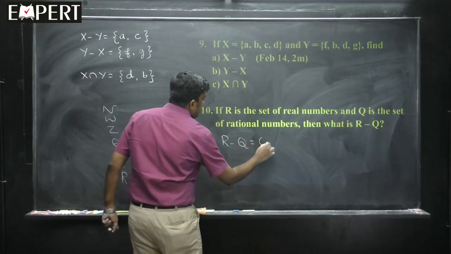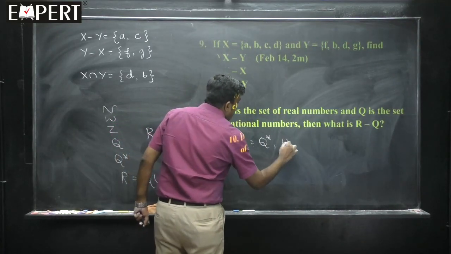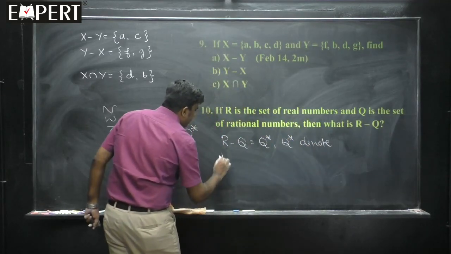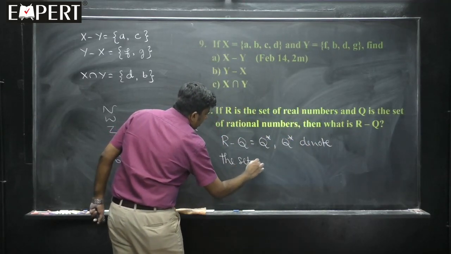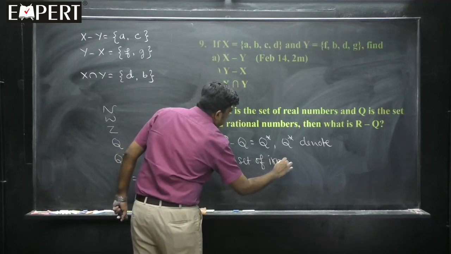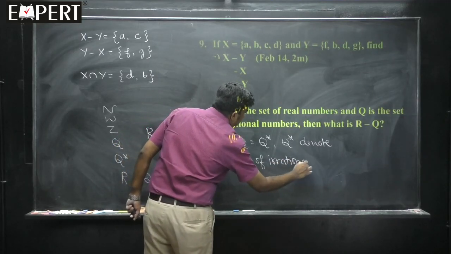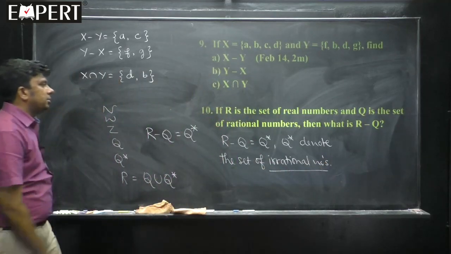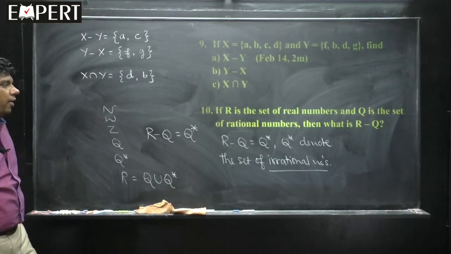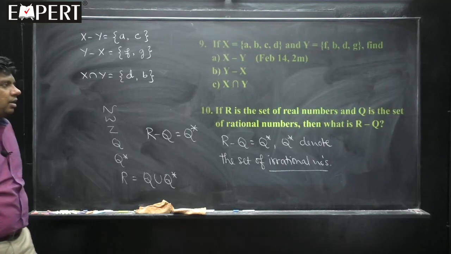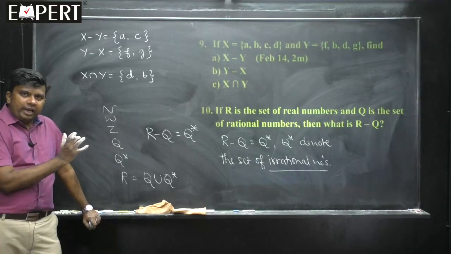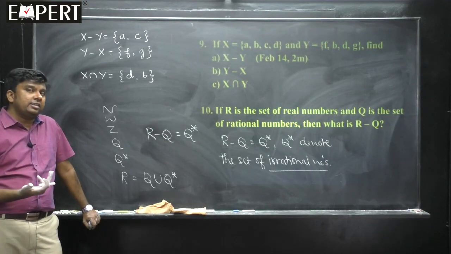So R minus Q is Q star, where Q star denotes the set of irrational numbers. From reals, if you remove rationals, what you get is irrational numbers.